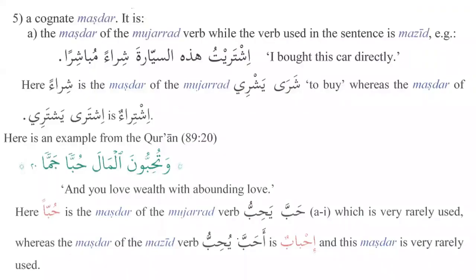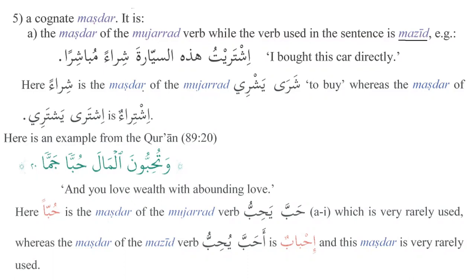Number 5, a cognate masdar. It is basically, as we can see over here, the masdar of the mujarrad verb, while the verb used in the sentence is mazid. So in the sentence, what do we have? We have thulathi or rubai mazid. But the masdar that is being used is what? That is the verb that has 3 root letters.